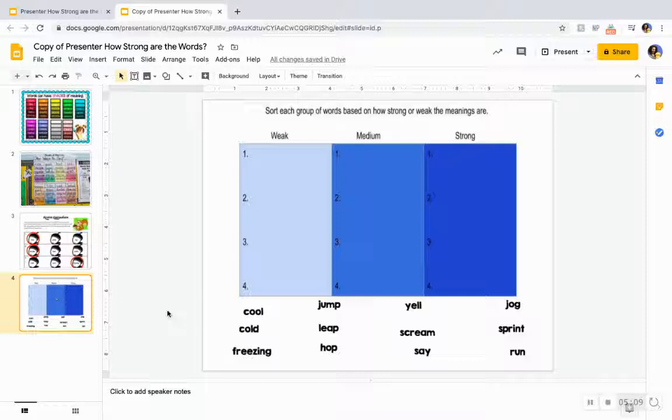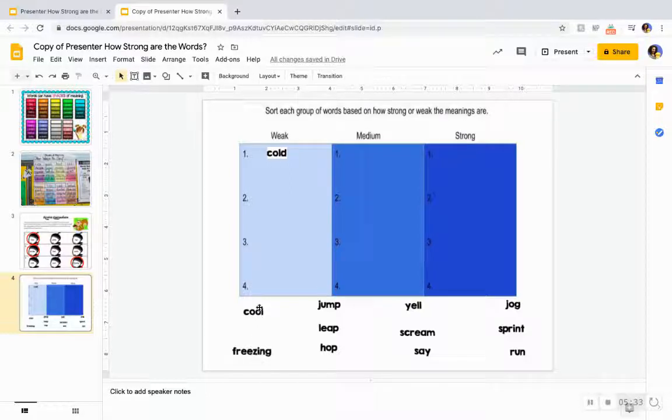So why don't we take those and we'll do an example so I can show you how to use our worksheet today. So the weakest word here, cool, cold, freezing. The weakest word is cold. I clicked onto the word cold, then I can drag it up and I can place it as my first weakest word.